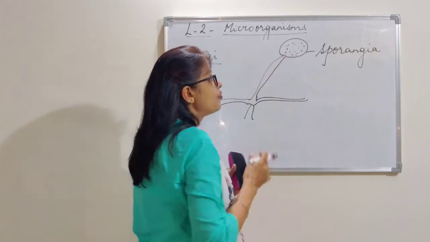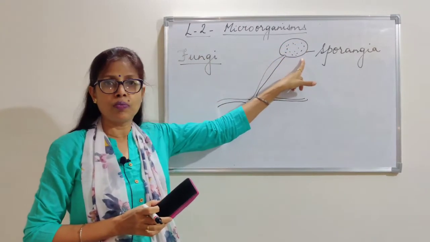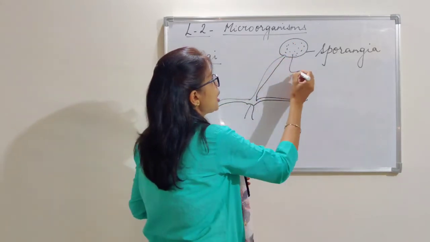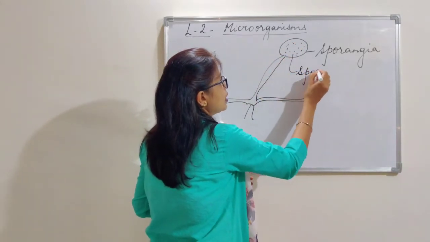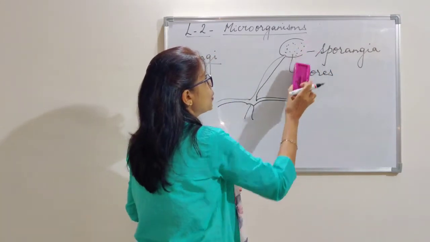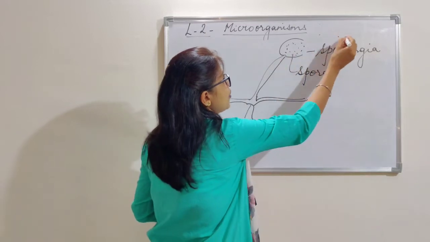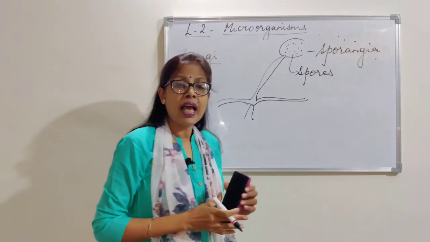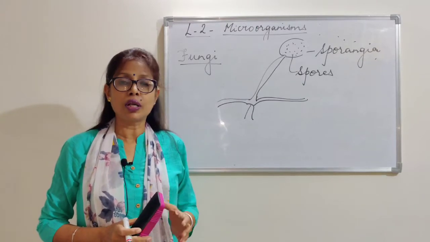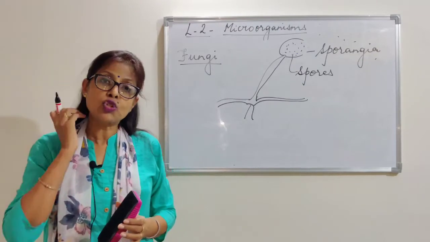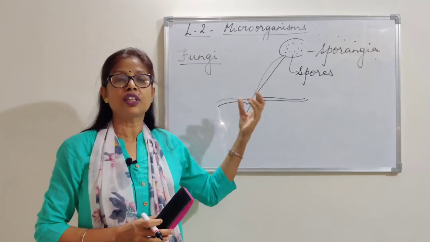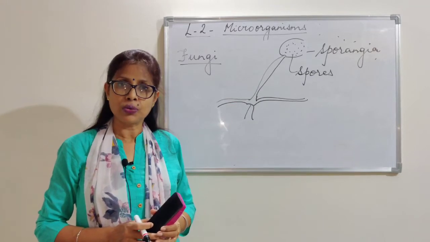When the sporangia mature, they burst open and the spores are released outside. If they get favorable conditions and fall on a body where there is dead and decaying matter, then a new fungus starts to grow.